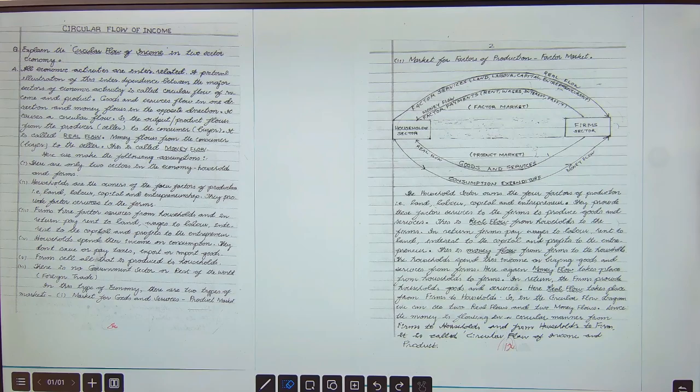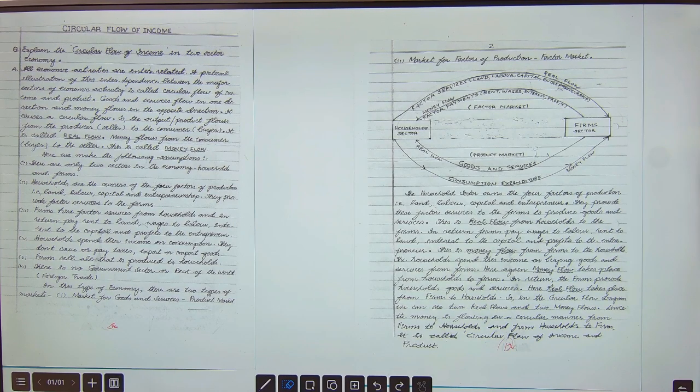The household sector owns the four factors of production, that's land, labor, capital, and entrepreneurship. They provide these factor services to the firms to produce goods and services. This is a real flow from households to the firms. In return, firms pay wages to labor, rent to land, interest to the capital, and profits to the entrepreneur. This is money flow from firms to households. The households spend their income on buying goods and services from firms. Here again, money flow takes place from households to firms. In return, the firms provide households goods and services. Here, real flow takes place from firms to households.